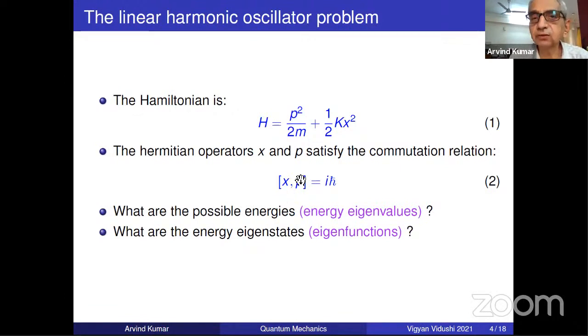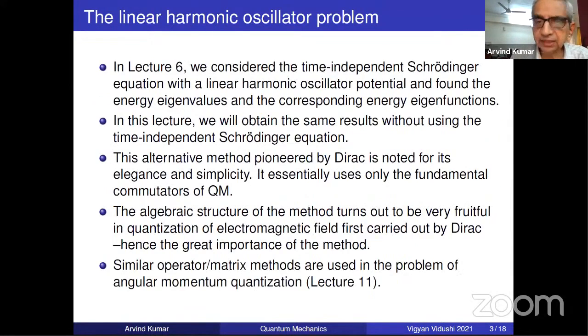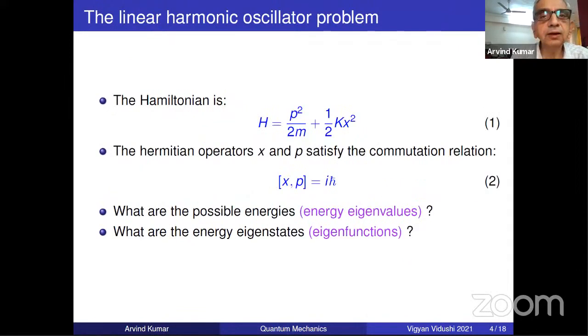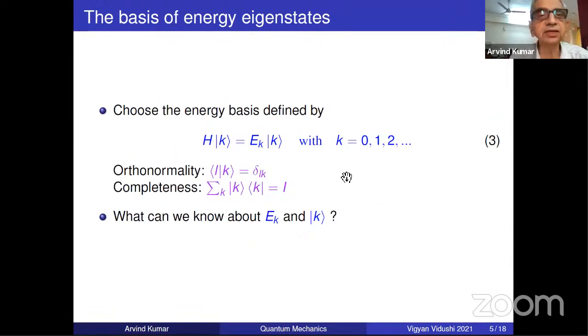I mean, this is just an amazing thing, which means this commutator has so much deep information about quantum mechanics that just with the help of this, I can get the eigenvalues of the harmonic oscillator. And we will see in the next lecture also, similar things would happen based on this commutator. There are some other commutators and so on. So please understand the importance of this fundamental commutator, which is the reason it's called the fundamental commutator.